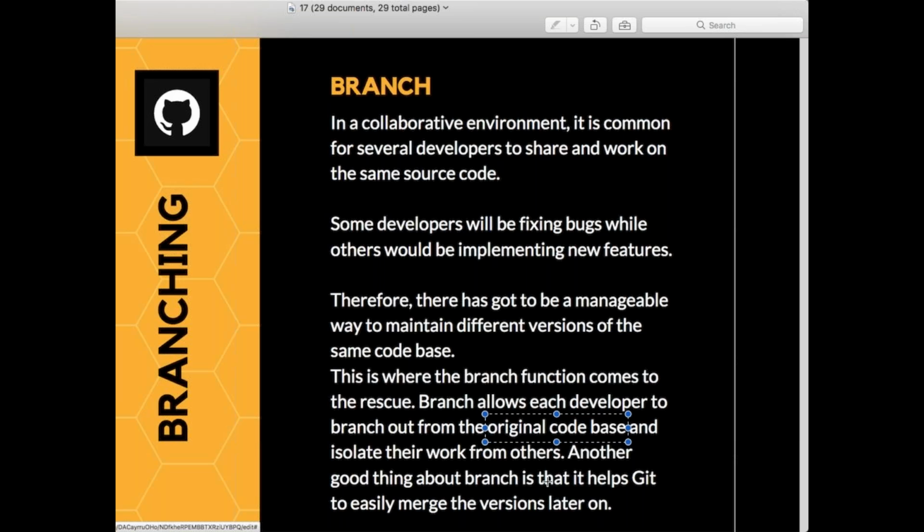Another good thing about branch is that it helps Git to easily merge. Merge in the sense, these new features and my bug fixes can both be combined at a point of time whenever you need it. Because only bug fixes are not going to help me. My new features combined with bug fixes would make more sense for me, which will be more useful when I'm doing my projects. So that feature you get with a branch. Let's see how branches work.